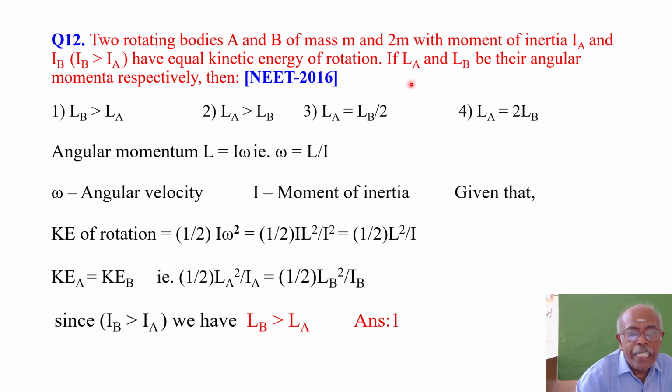If LA and LB be their angular momenta respectively, then LB is greater than LA, LA is greater than LB, LA is equal to LB by 2, and LA is equal to 2LB. So these are all the four options given to you.